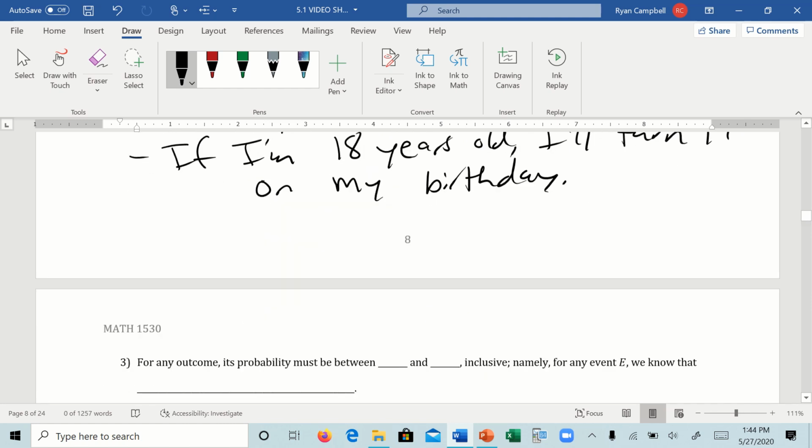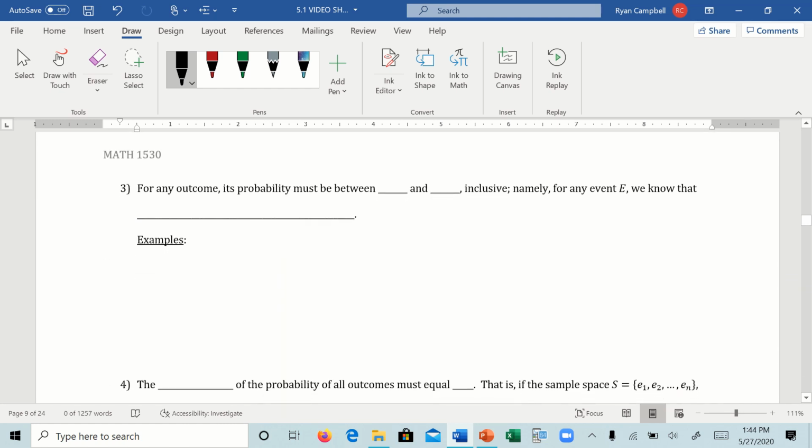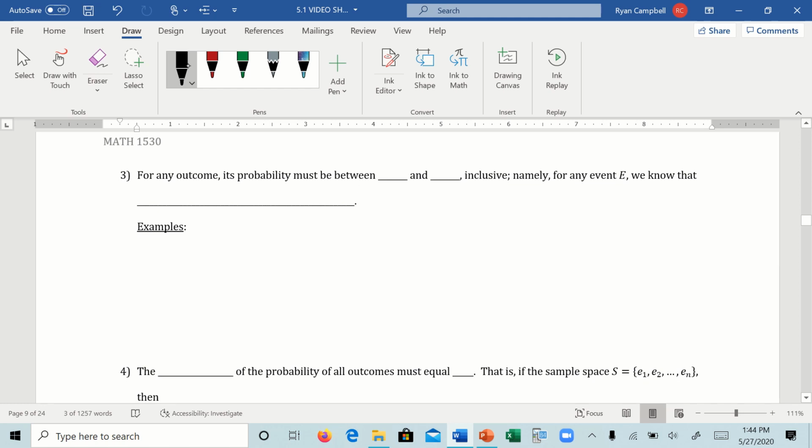Good. All right. Number 3. For any outcome, its probability must be between 0 and 1, right? It's between impossible and certain, inclusive, which means it can be actually 0 or 1. So the mathematical way of writing this, we would say that the probability of the event is between 0 and 1, right? This is how we would write it mathematically, symbolically. So you might see this on some homework. I wouldn't worry too much about it when it comes to a test or anything, but knowing this concept is going to be super helpful.